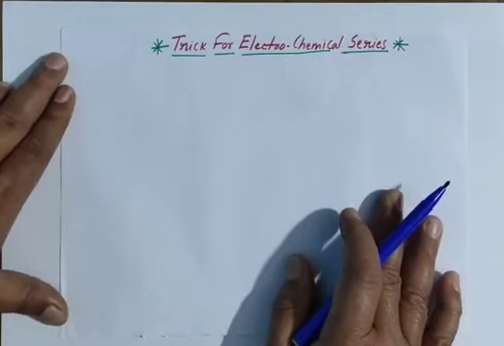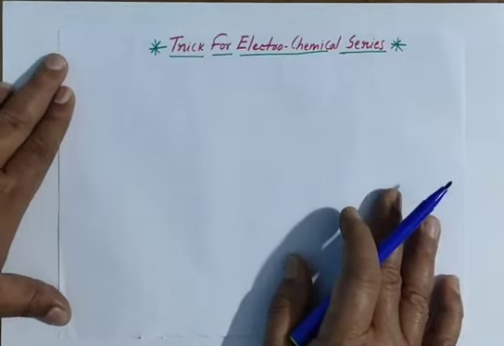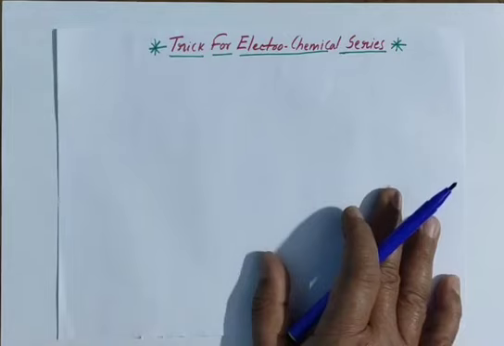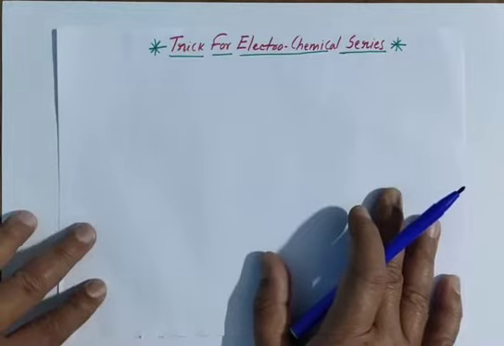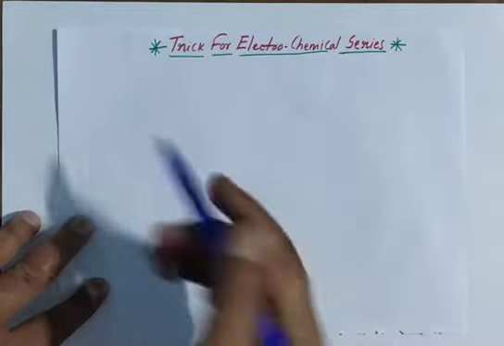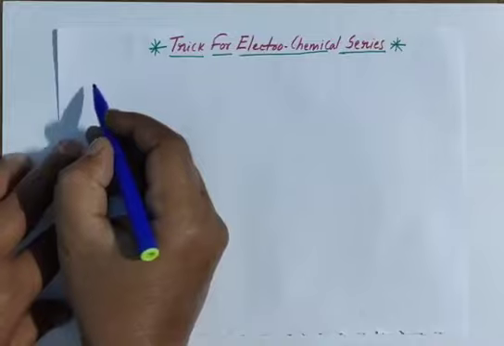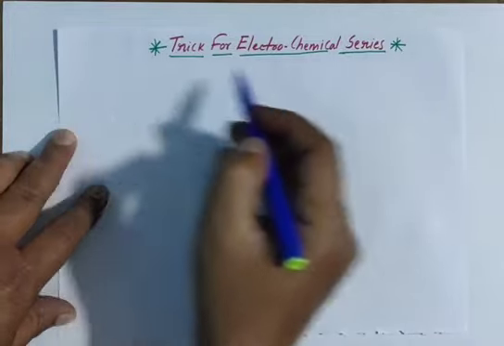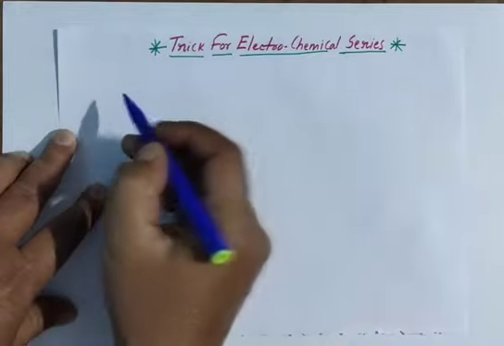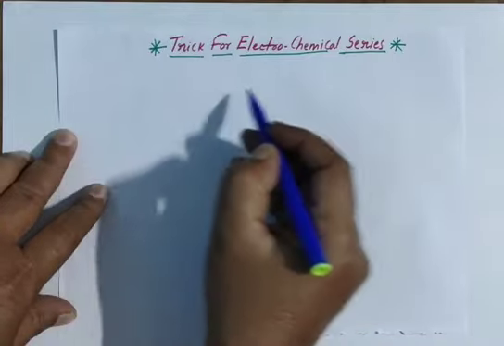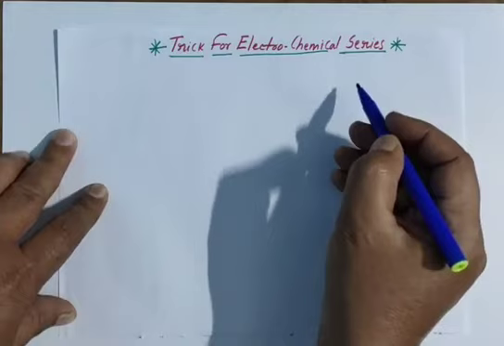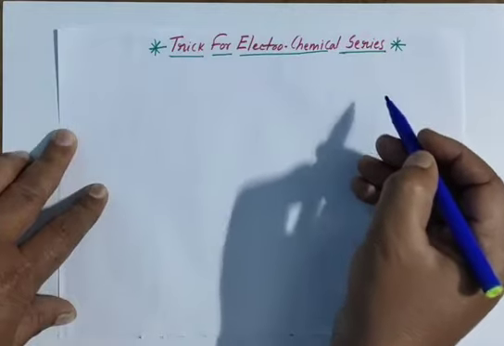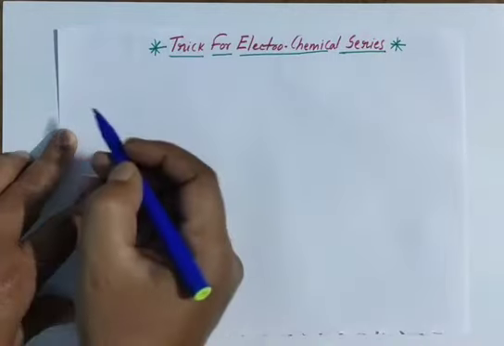But it is very difficult to remember all in sequential order. That's why I made a trick to avoid confusion. Let me start the electrochemical series trick. I am giving the decreasing order of standard reduction potentials of different metals.